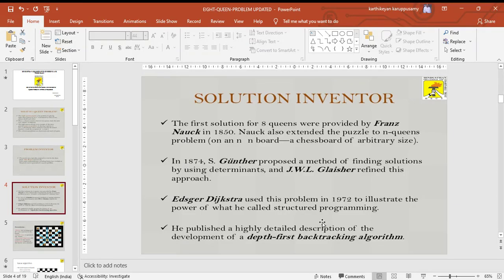In 1874, Günther proposed a new method of finding solutions by determinants, and J.W.L. Glaisher refined this approach. Then Edsger Dijkstra used the problem in 1972 to illustrate the power of structured programming, and he published the depth first backtracking algorithm. This is the up to now solution for the 8 queens problem.